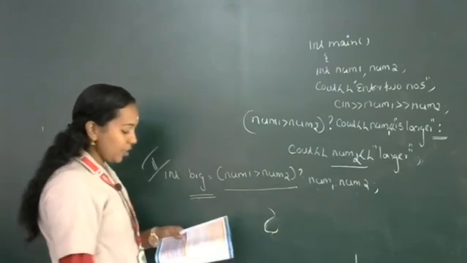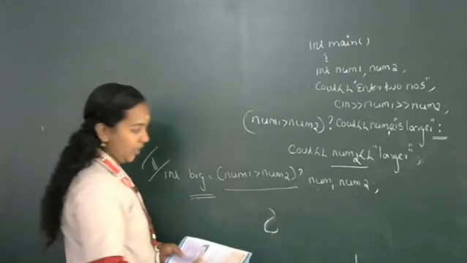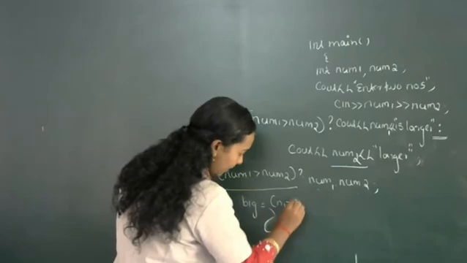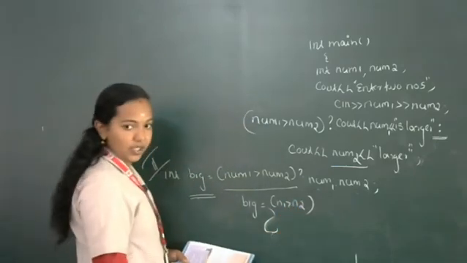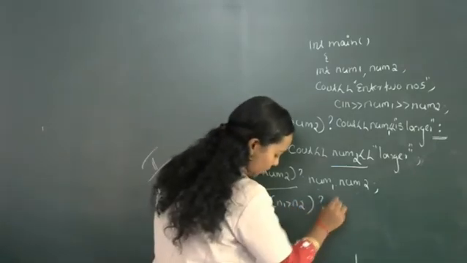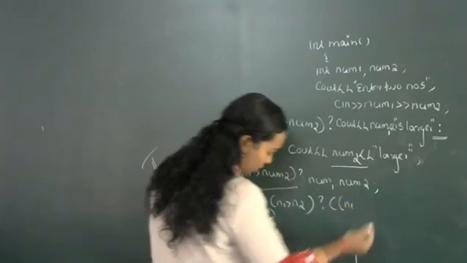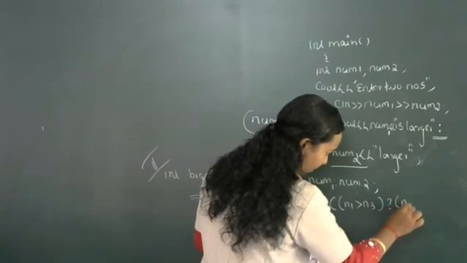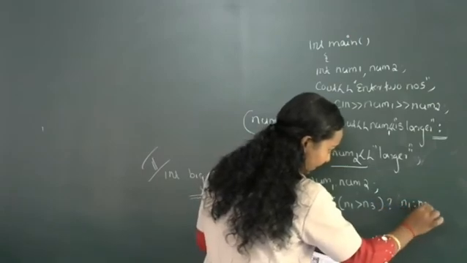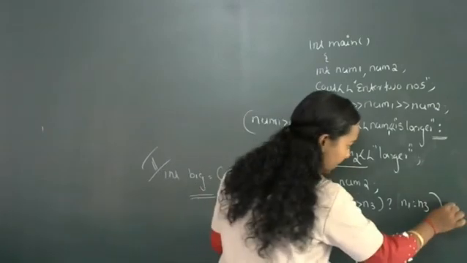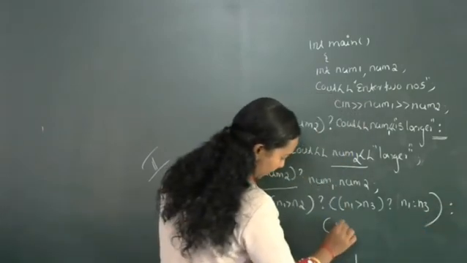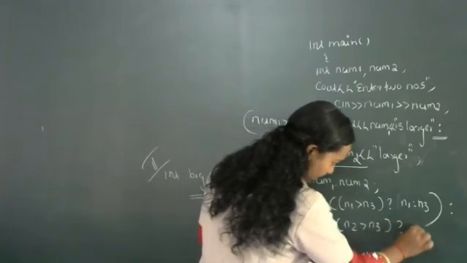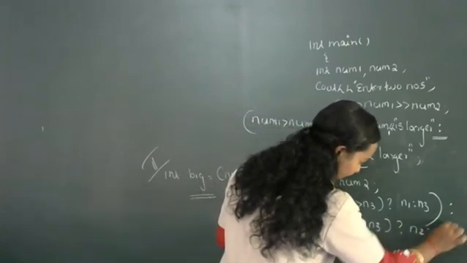Then in the conditional operator also we can include a statement like this. big = n1 greater than n2. The first condition is true or false. If the first condition is true, then another set of condition will execute: n1 greater than n3 question mark n1 colon n3. Then again another colon, and one more statement will execute: n2 greater than n3 question mark n2 colon n3.